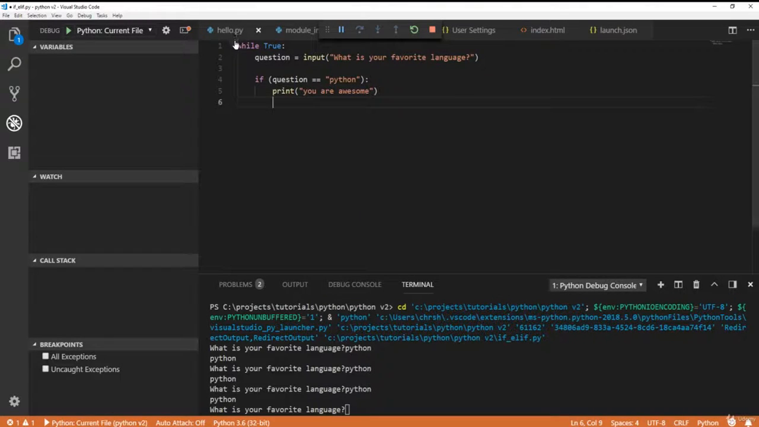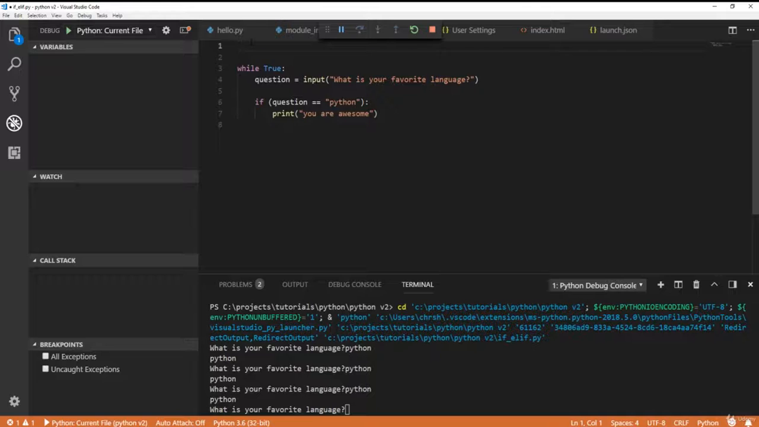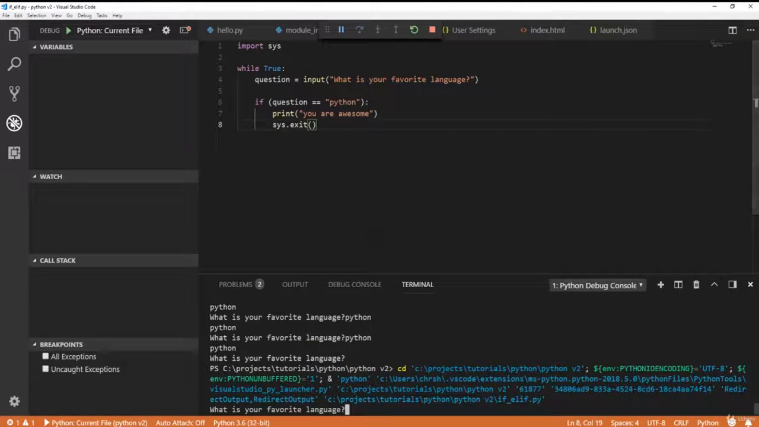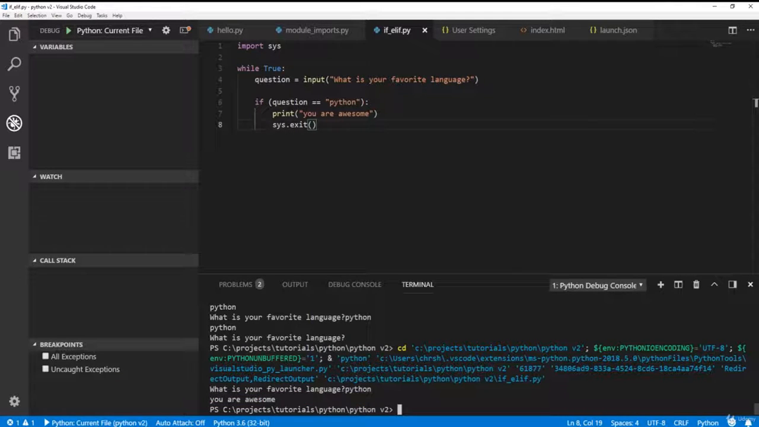Then I want to import a library that we can use a lot in Python, which is called sys. After the print statement, I want to say sys.exit, and this will bounce out of the program if they say that they like Python. Let's run it. Is this thing running? All right, let's restart it. Now it's running. What is your favorite language? Python. You are awesome. Now it exits out of the program. So that's how you could do that.